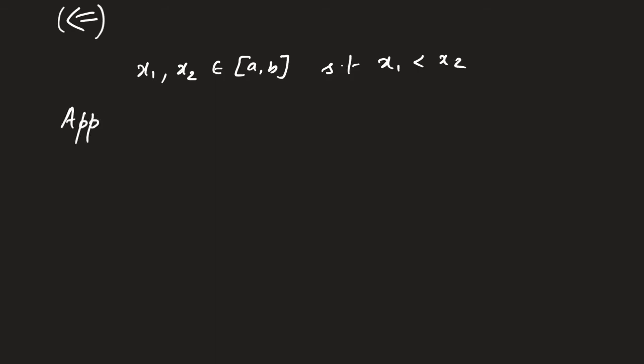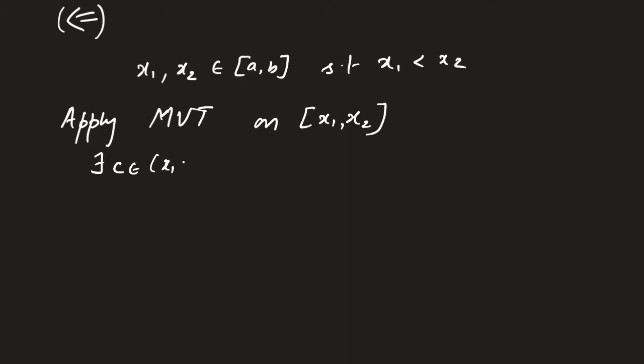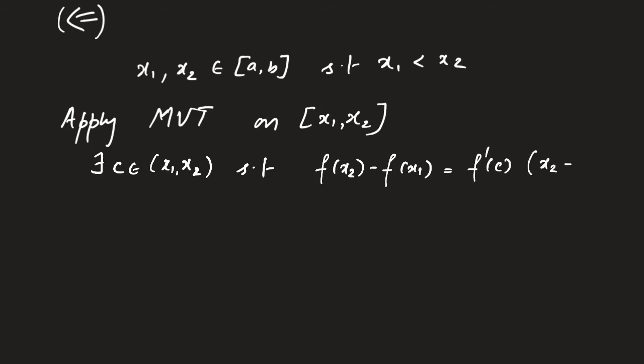Apply MVT, that means the mean value theorem, on the interval [x1, x2]. We get that there exists some c in the open interval (x1, x2) such that f(x2) minus f(x1) is equal to f'(c) into (x2 minus x1).